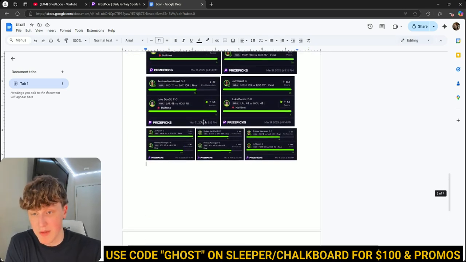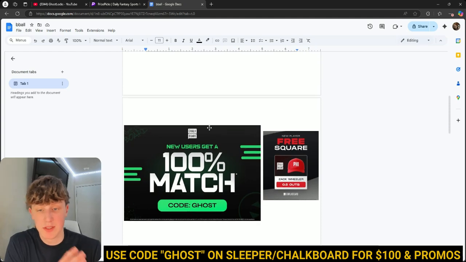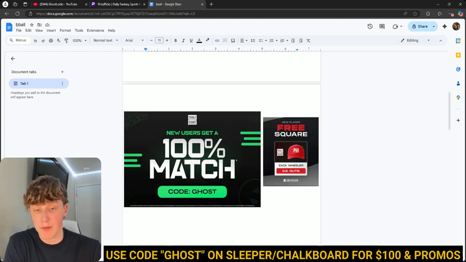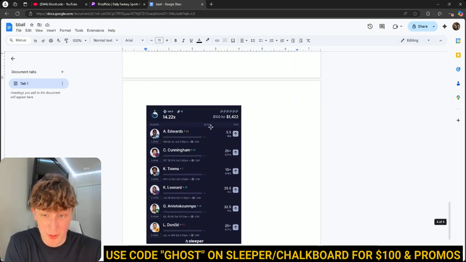So even if you don't care about VIP or anything like that, guys, I would still recommend to get on Chalkboard or Sleeper, because again, you get $100 for free right when you hop on the app. And I'm not saying you should put all $100 on this play, but if you do, and this play cashes, you make $1,400 in the first games of the NBA playoffs.